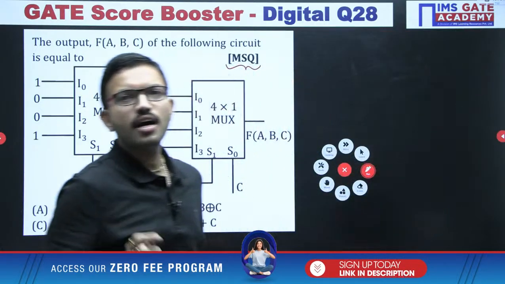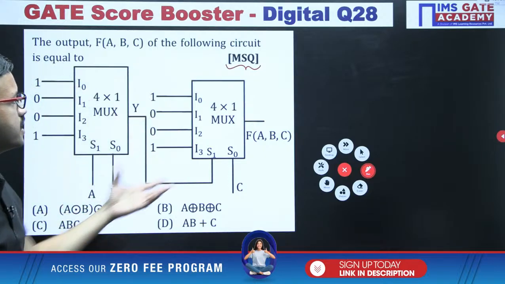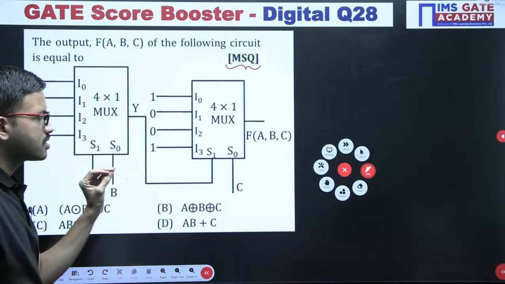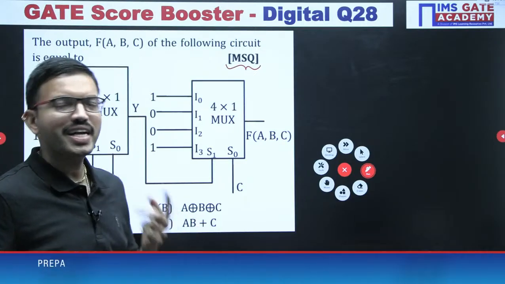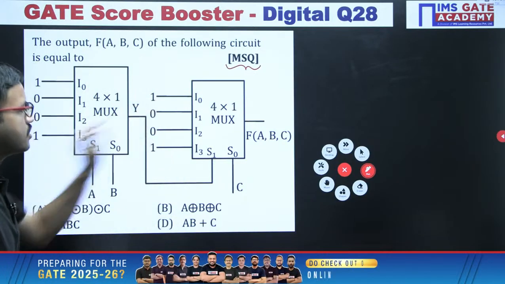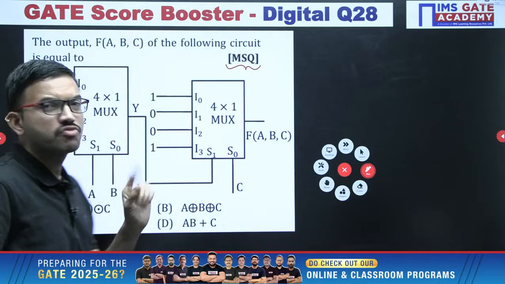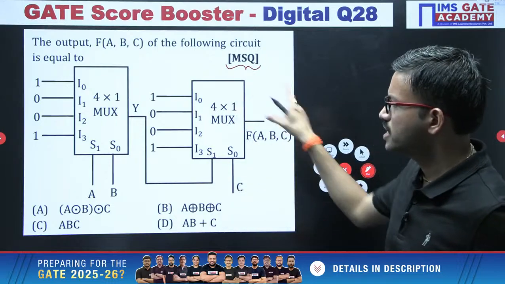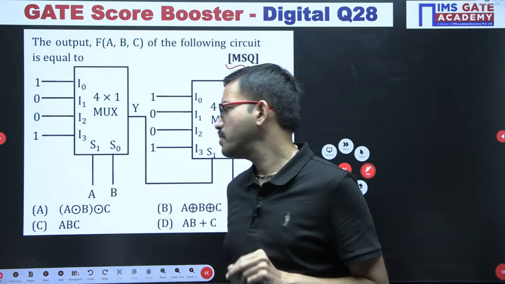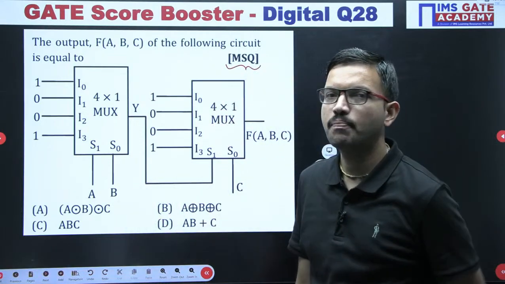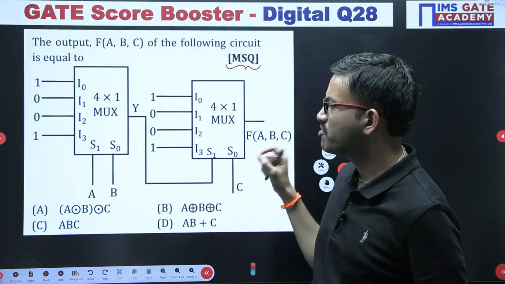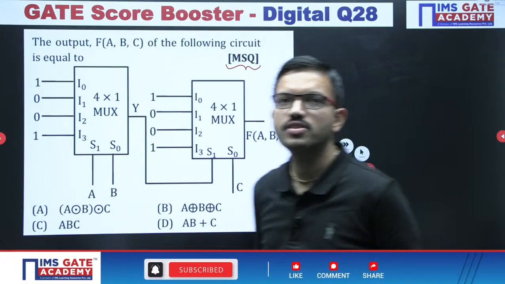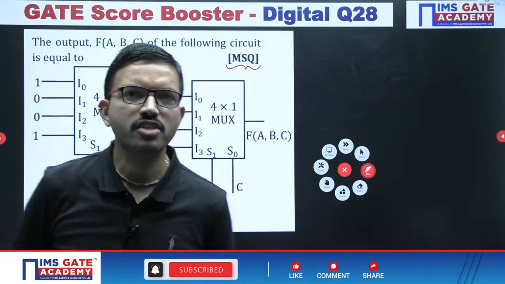Even if you don't know how many correct choices there are among the 4, at least just by looking at this circuit diagram, try to choose one correct option. Just by observation you can choose one correct option. After that we can find out whether there is any other correct choice or not. Yes, very good Anish, very good.